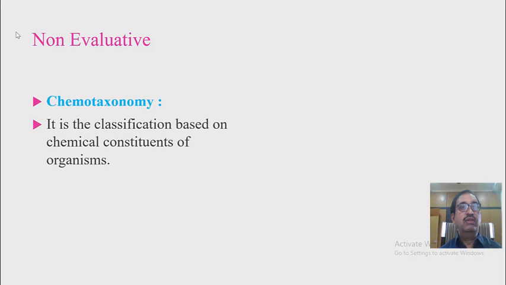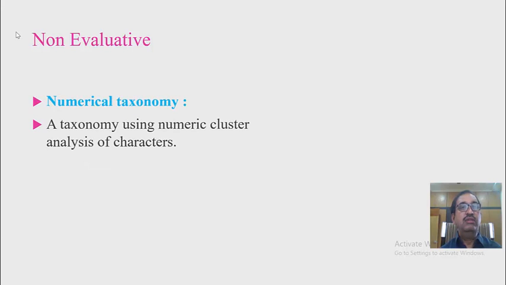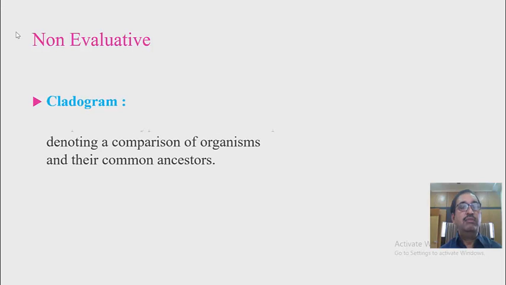Chemotaxonomy. It is the classification based on chemical constituents of organisms. Numerical taxonomy. A taxonomy using numeric cluster analysis of characters is called numerical taxonomy. Cladogram.